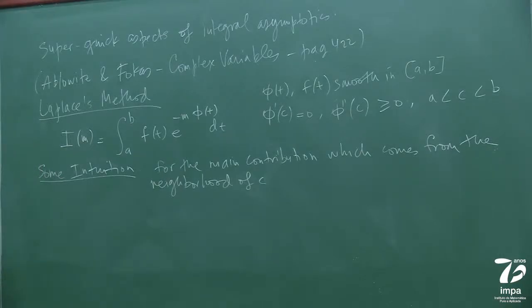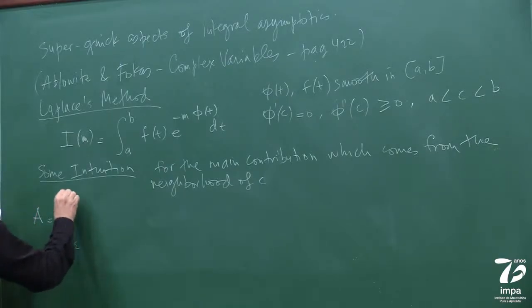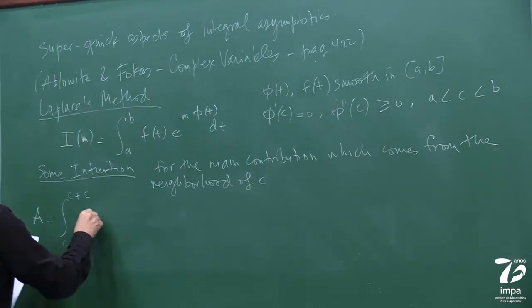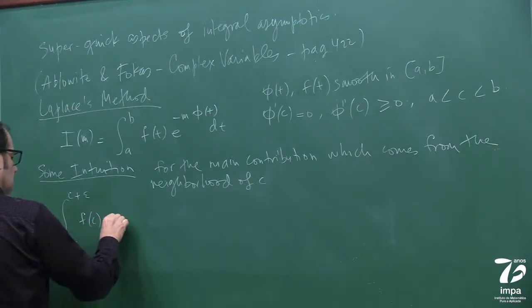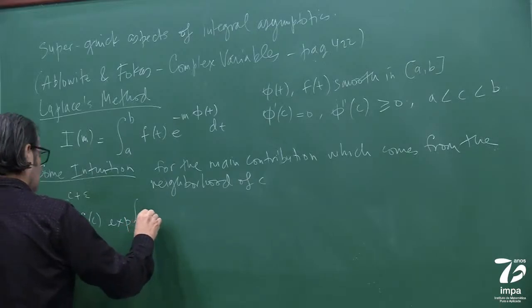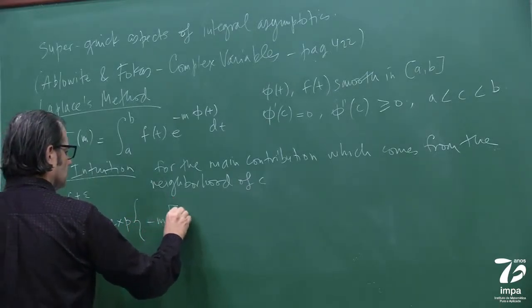So let's see the contribution for that. Let's call A, just to give a name, the integral over this small neighborhood of the point C. And if I use a Taylor series for F in a very cheap way, for the other part, I look at one more term.